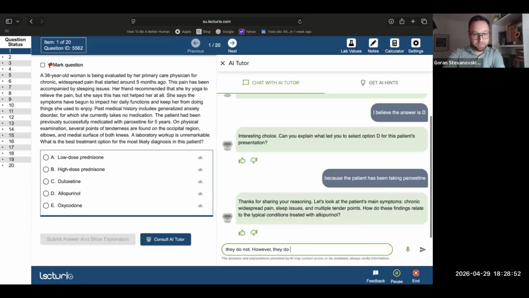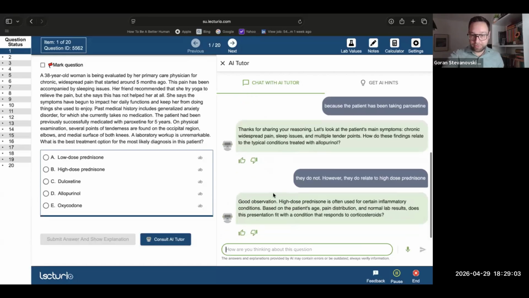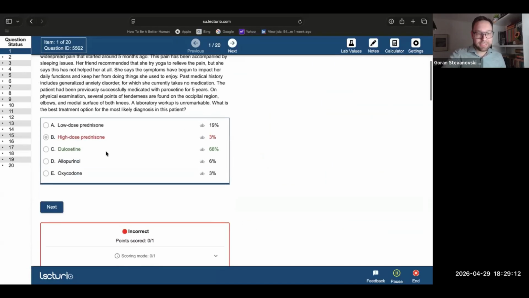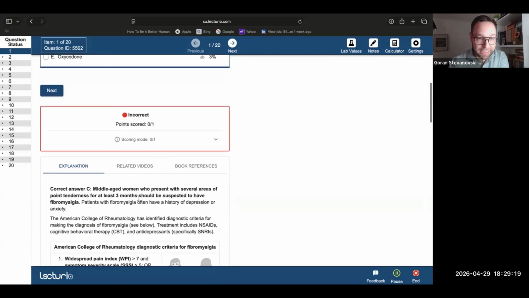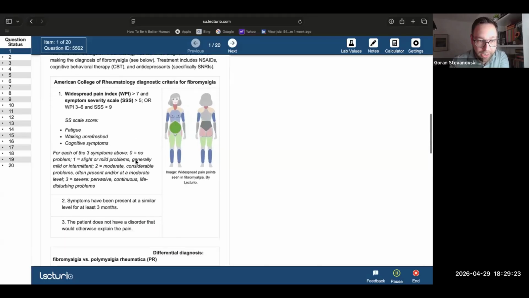Let's say they do relate to high dose prednisone, for example. Good observation, right? So you can continue with this, and then in the end, you can just say, let's submit the answer to save time. And when you do that, in this case, it is incorrect, as you can see. But if it is correct, it does say that we've used AI for the reasoning aspect, and then it does give you all of the explanation, what this means and why.